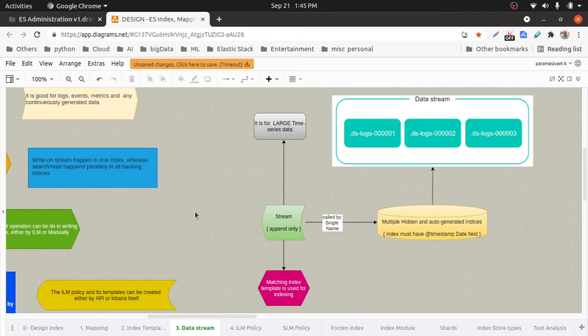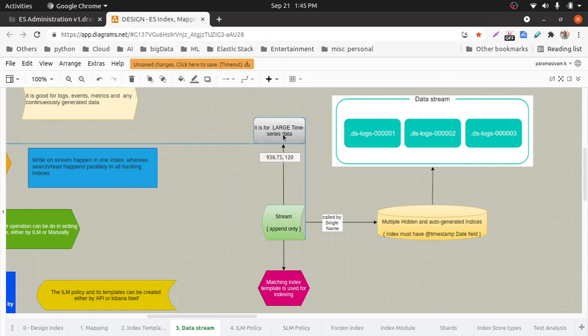But if we are just appending data and very rarely updating a document field, that is the minimum requirement. If the input data does not require frequent updates or deletes, then data streams are the right option.